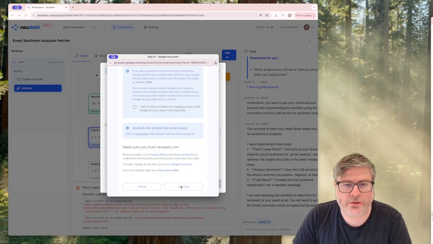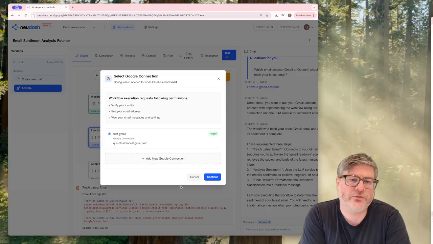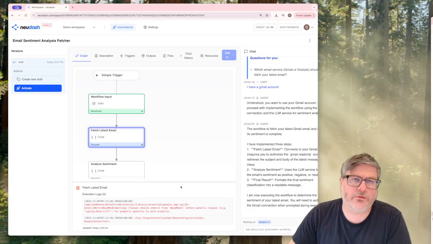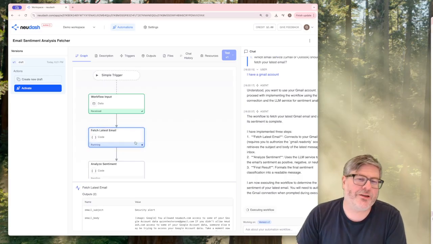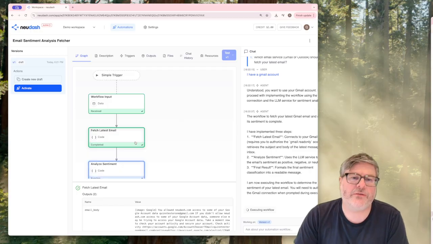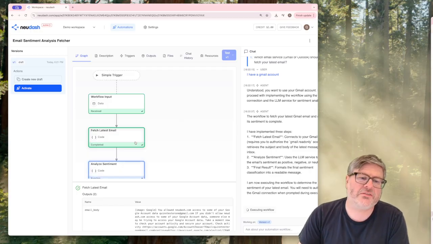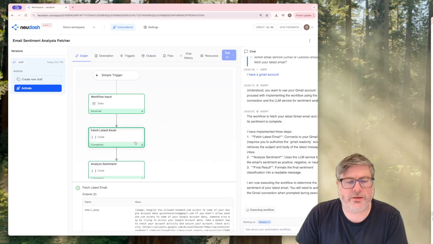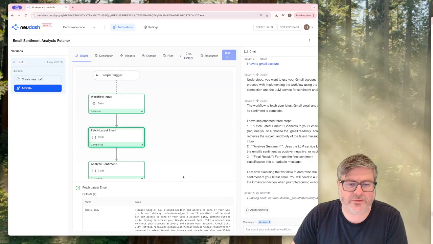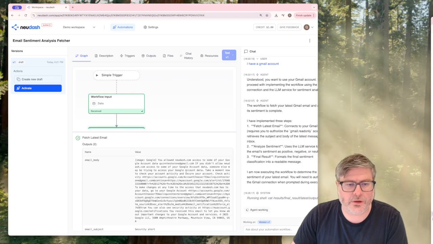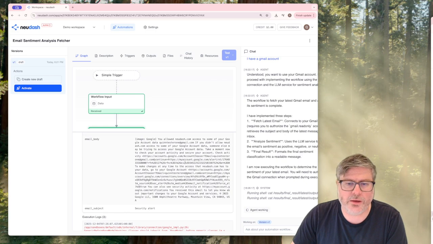And so let's continue. So the system also, I was actually shown on the dialog there, we are only requesting permissions that we actually need. So if the system later on needs more permissions, it'll basically ask for more permissions. And so the fetch email has succeeded. Here is the body of the email.